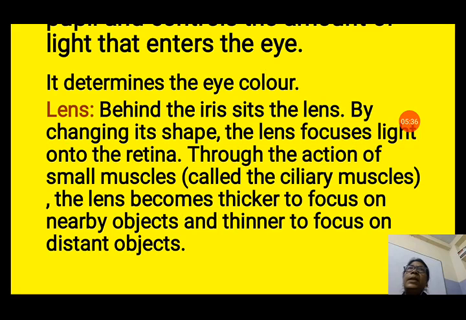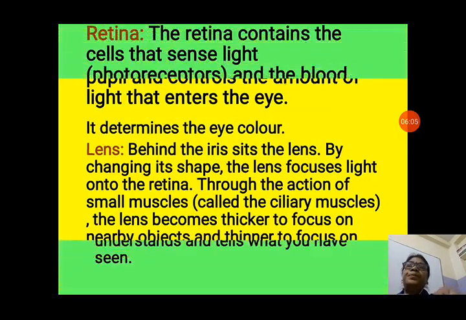After the lens, the light is focused onto the retina through the action of small muscles called the ciliary muscles. Ciliary muscles control the shape of the lens. The lens becomes thicker to focus on nearby objects and thinner to focus on distant objects. So according to whether the object is near or far, the ciliary muscles control the lens, and it becomes thicker or thinner to focus the images on the retina.